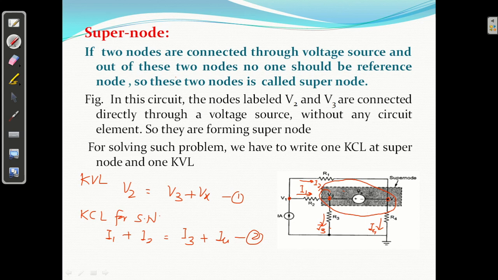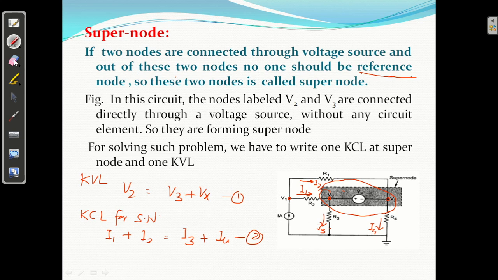एक super node मतलब 2 नोड नहीं, एक ही नोड है. So incoming I1 है, I2 भी incoming है at this node, that is one node, and I3, I4 are the outgoing. So this is the super node, KCL for super node. याद रखना, out of these 2 nodes, no one should be the reference node. अगर यहाँ एक voltage source होता इधर, so this is a reference node, so it is not a super node. Whatever the nodes we have, out of these 2 nodes, no one should be the reference node. Please याद रखना, it should not be the reference node. Okay, so this is the way of solving the problem by super node concept.